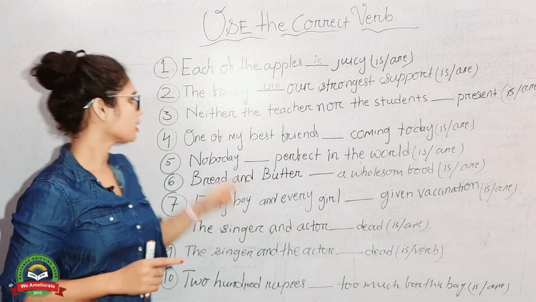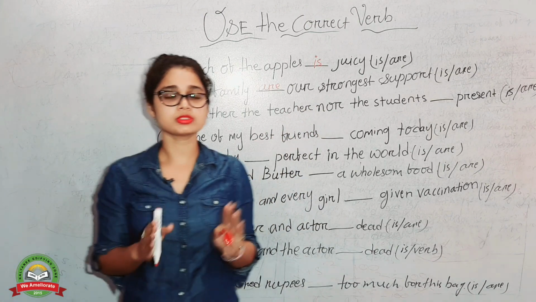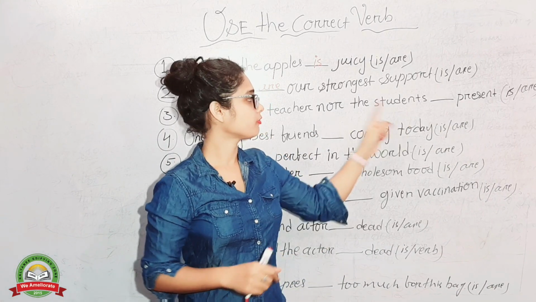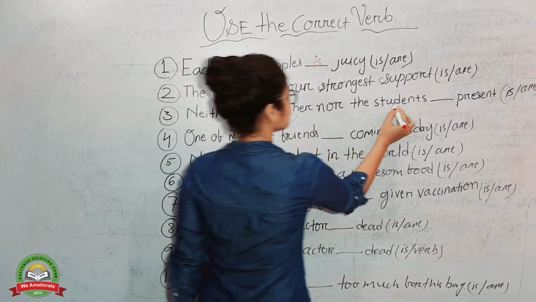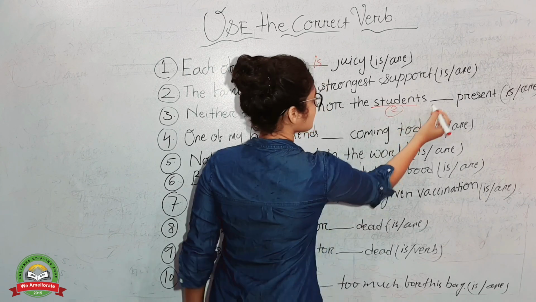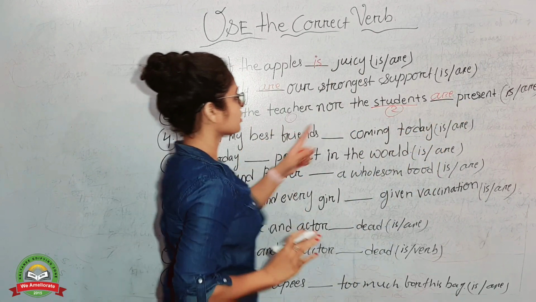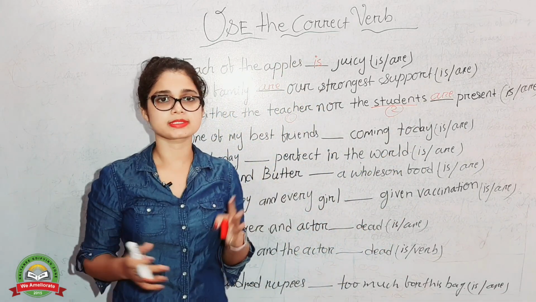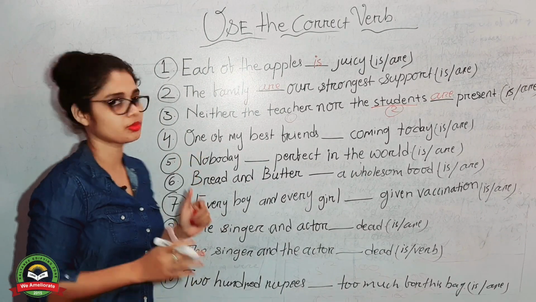Why does that happen? Because in the sentence neither and nor are used, the verb agrees with the second subject. This is the first subject, this is the second subject. Students are. Neither the teacher nor the students are present in the class, right? So go for the next one, the fourth one. Yes, this is the important one.